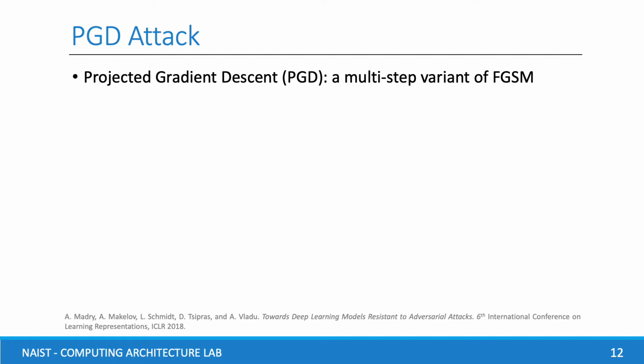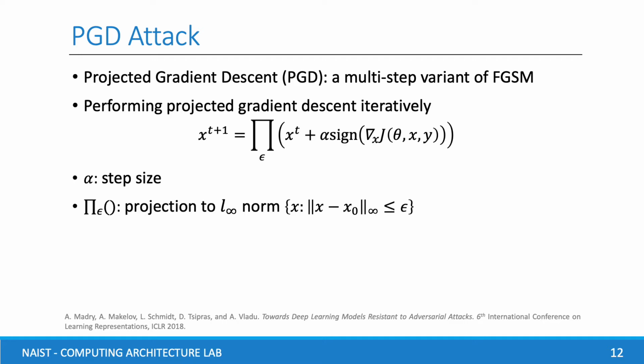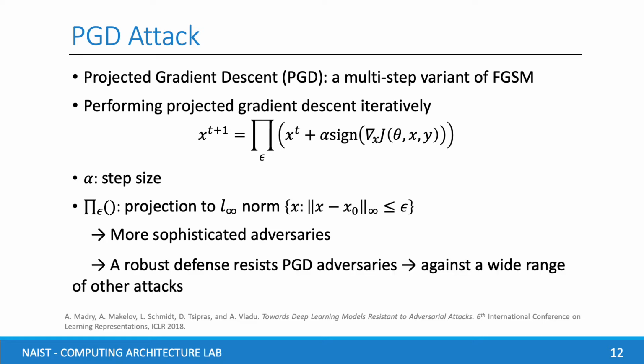Madry proposed the projected gradient descent attack, which is a multi-step variant of FGSM. It performs the projected gradient descent iteratively to control the L infinity norm between original and perturbed images. So, this algorithm can create more sophisticated adversaries. Then, if a robust defense resists PGD attack, it will be robust against a wide range of other attacks.